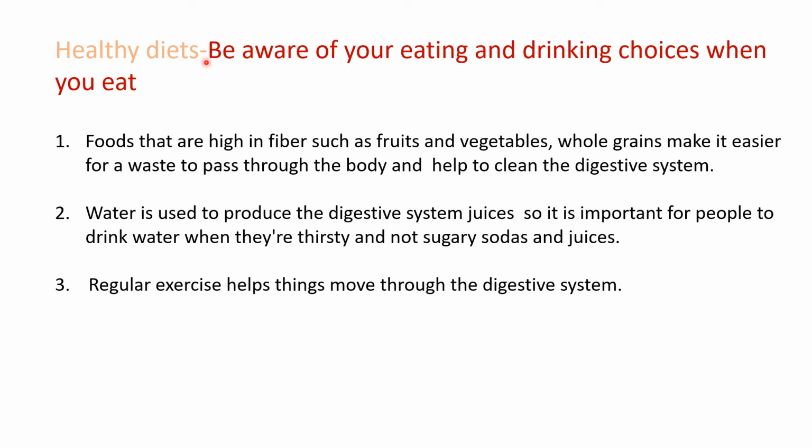Let's discuss healthy diets. You should be aware of the eating and drinking choices you make. Foods that are high in fiber, such as fruits, vegetables and whole grains, make it easier for waste to pass through the body and help to clean the digestive system. Water is used to produce the digestive juices, so it is important for people to drink lots of water when they are thirsty rather than sugary sodas and juices. Regular exercise helps things to move through the digestive system. So regular exercise, water and a fiber-rich diet are very helpful.